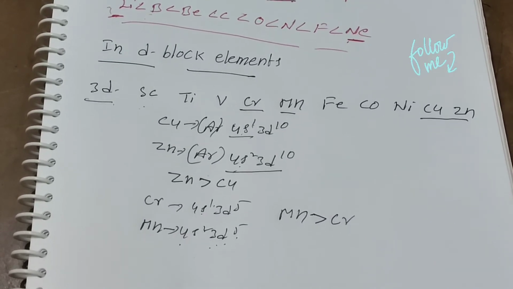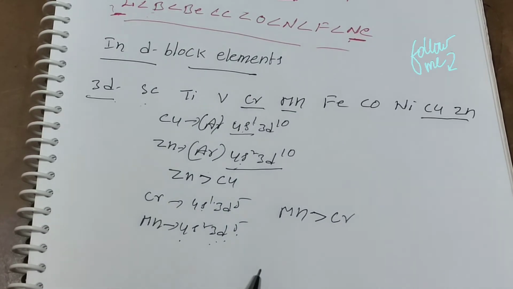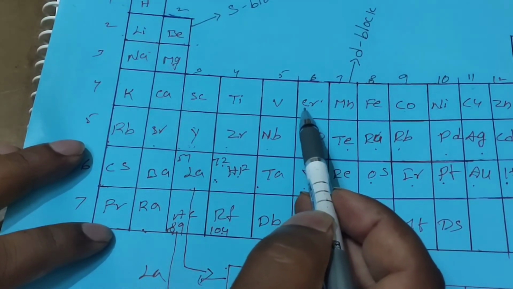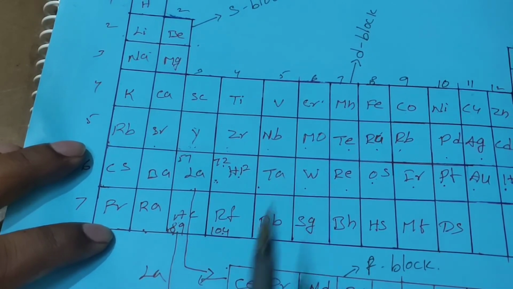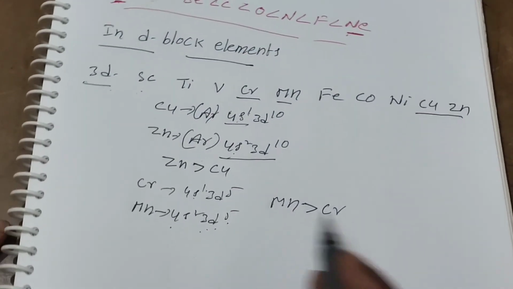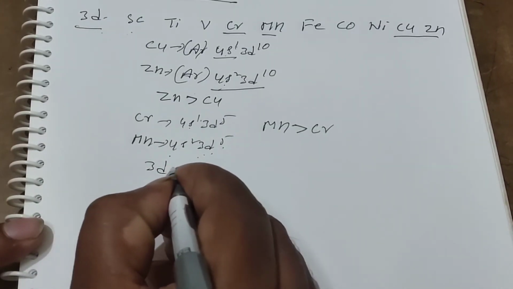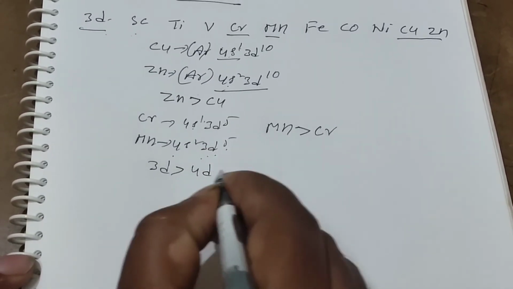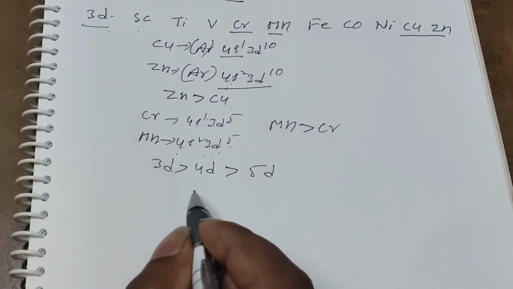Actually, we are thinking that the ionization energy value from top to bottom in the d block will decrease. Like the 3d series has the highest ionization energy value compared to the 4d series, then compared to the 5d series. We think the 3d series has the highest ionization energy, then the 4d series, and the 4d series has a higher value than the 5d series. But it is wrong.